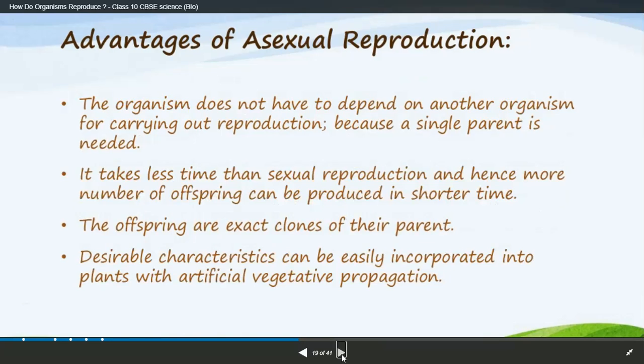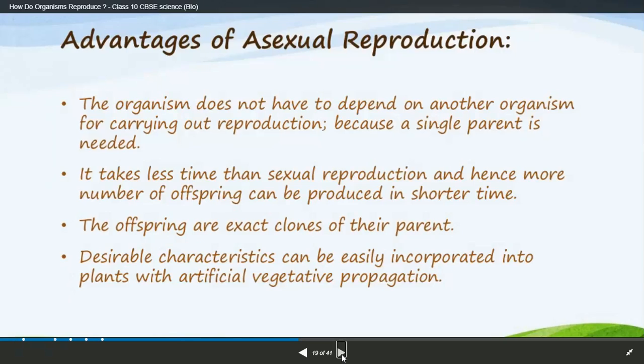Next, advantages of asexual reproduction. What is the advantage? You have learned many modes of asexual reproduction, right? So now, what are the advantages of this? Why are we learning it, and what are the advantages as compared to sexual? The organism does not depend on another organism for carrying out reproduction.